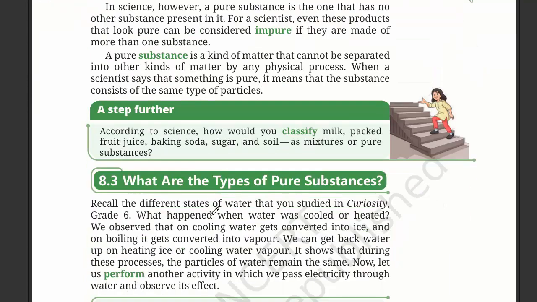In science, however, a pure substance is one that has no other substance present in it. For a scientist, even these products that look pure are considered impure if they are made of more than one substance. So in ghee, for example, there is not only ghee.